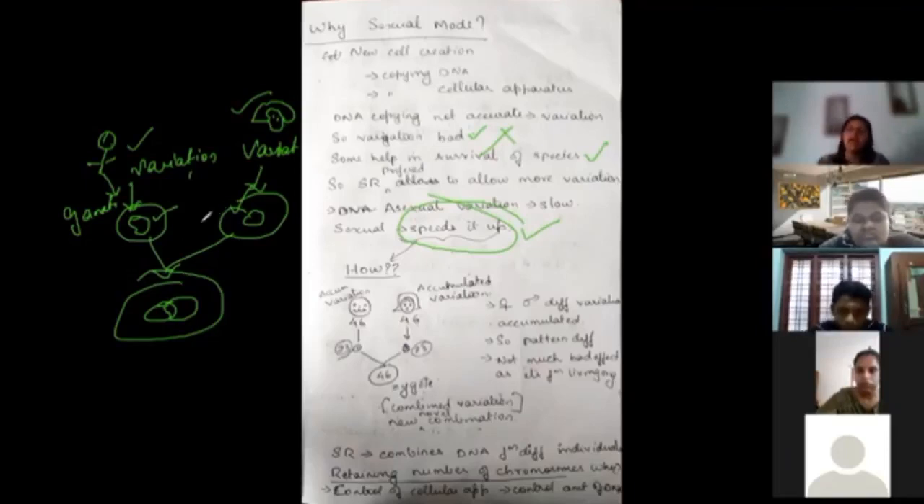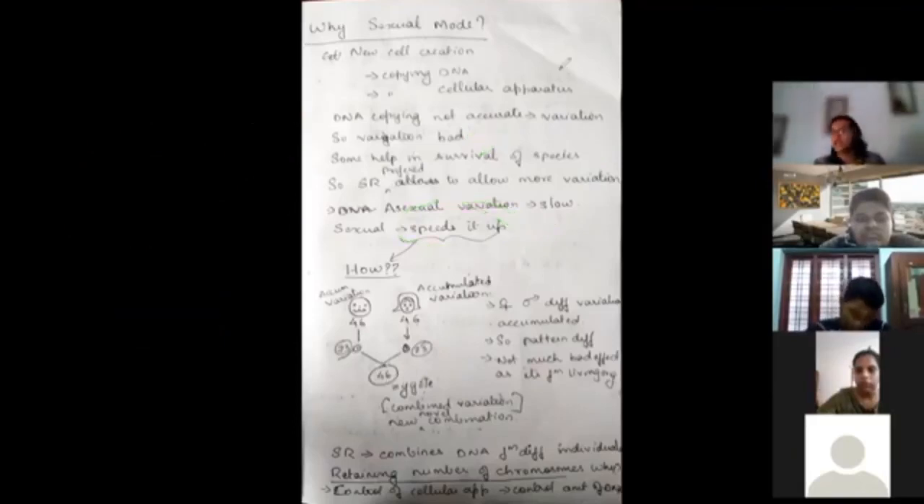Okay. Now the variations are going to combine with each other. Then an entirely new set of variations are going to be created. Okay, so sexually reproducing organisms, what do they do? They combine the DNA from different individuals, thereby creating high chances of variations.